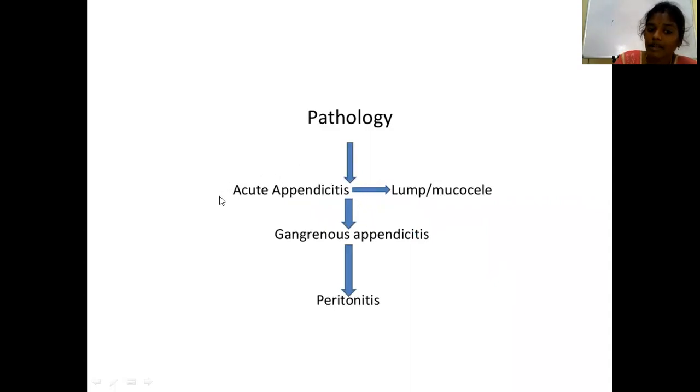If the acute appendicitis is not treated, in some cases, with more distension, it may land up in a lump or mucocele. Sometimes it may also end in gangrenous appendicitis. Once the appendix is gangrenous, there is a chance of perforation of the appendix that leads to diffuse peritonitis.